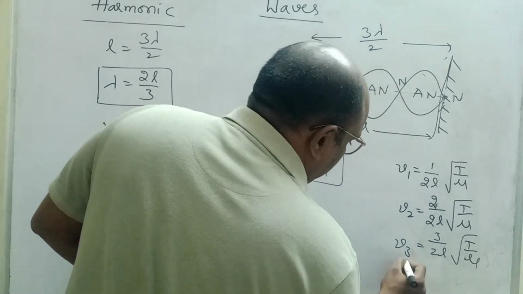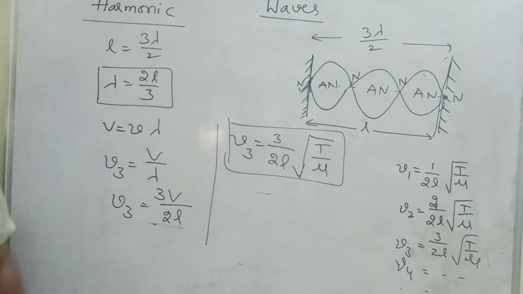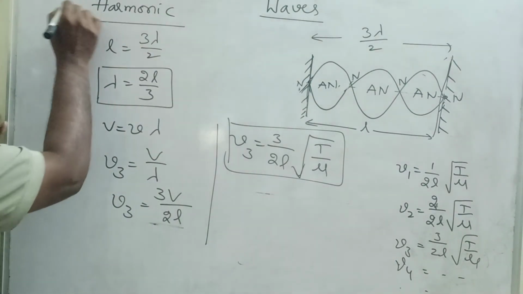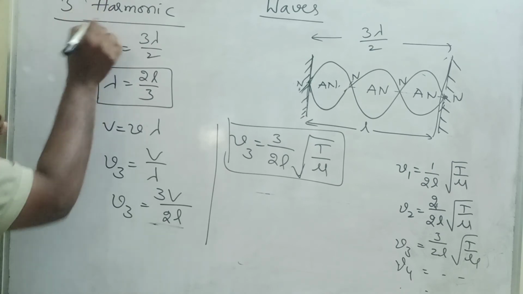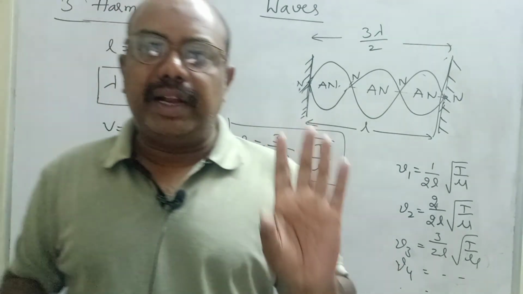Like that, nu4, nu5, and so on. Please note down, children. Which harmonic is this? Third harmonic. 3 loops are produced now. However many loops are produced, that many harmonics we have to write.